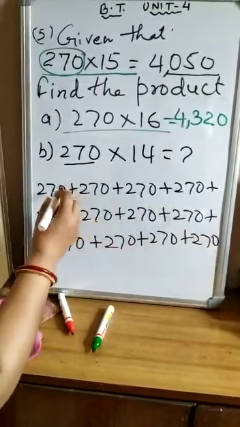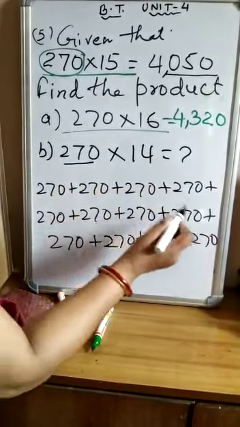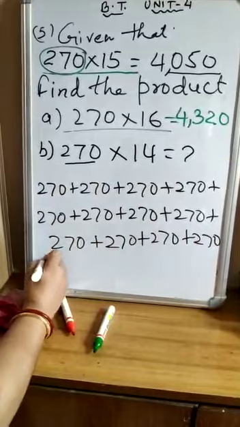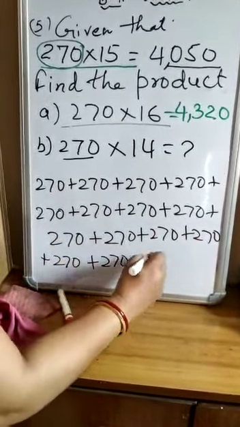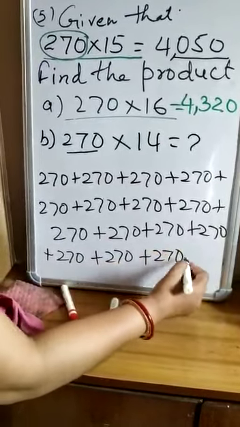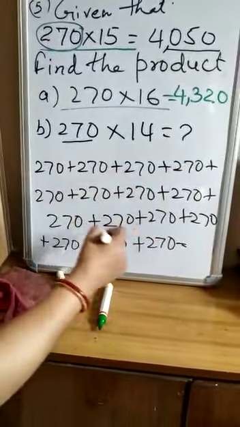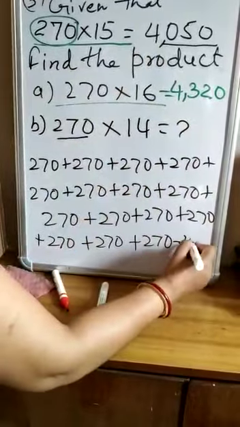See, it is 1 2 3 4 5 6 7 8 9 10 11 12, plus 270 is 13, plus 270 is 14, plus 270 is 15. So these 15 times, if you add 270, then what will you get?